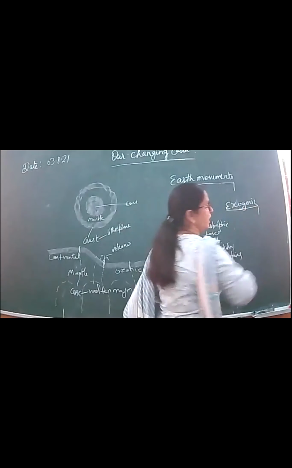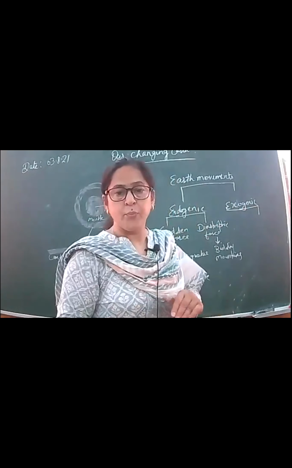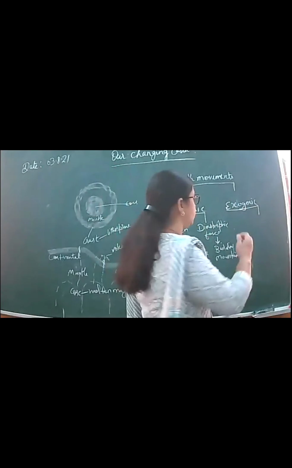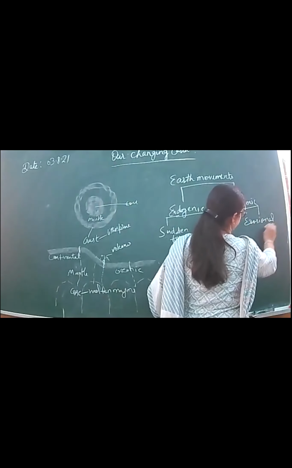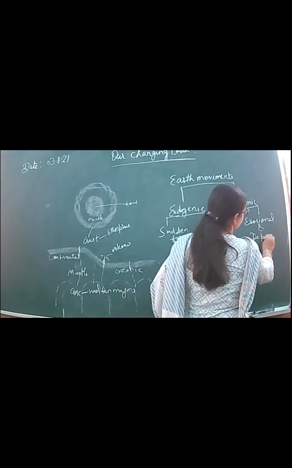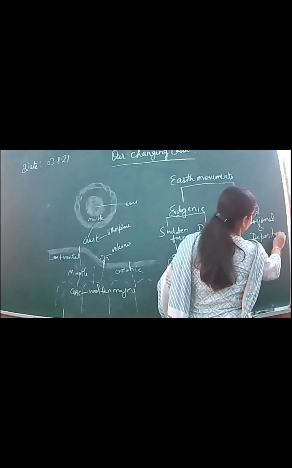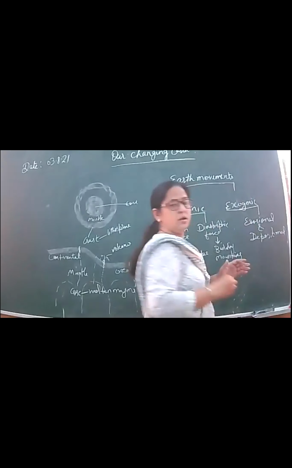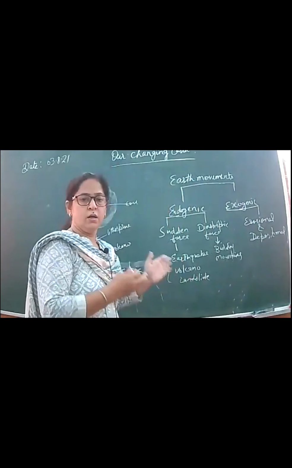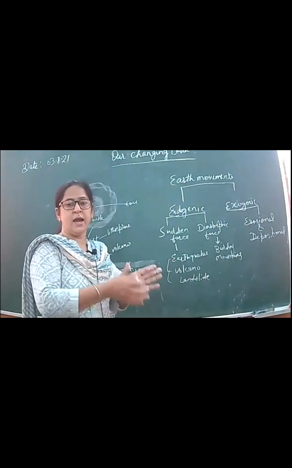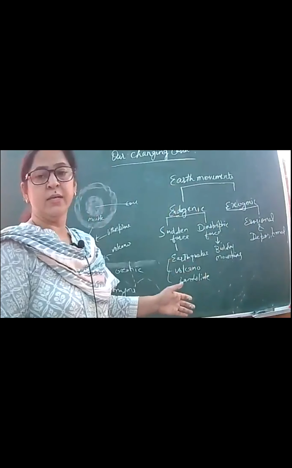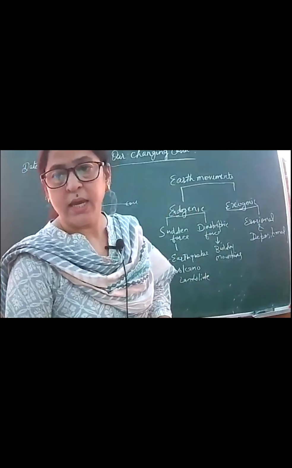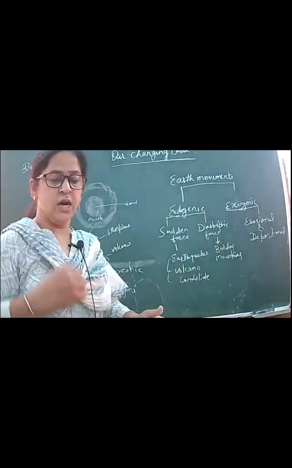Exogenic, it includes erosion, deposition, ठीक है, erosional and depositional. So this we will discuss, erosional and depositional. Erosion with the wind, water, then wind or water carries the sand or soil with it, erodes from one place, deposits at other, ठीक है। So which forces occur?